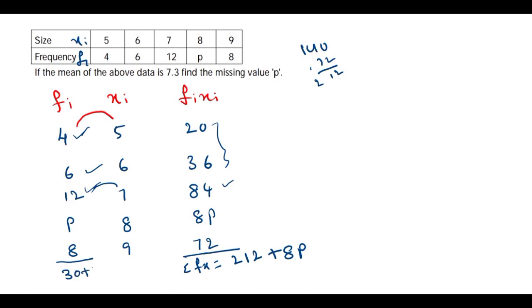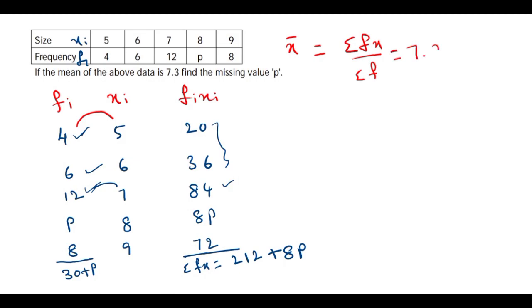Here the formula is x bar equal to sigma fx by sigma f, which is equal to 7.3.